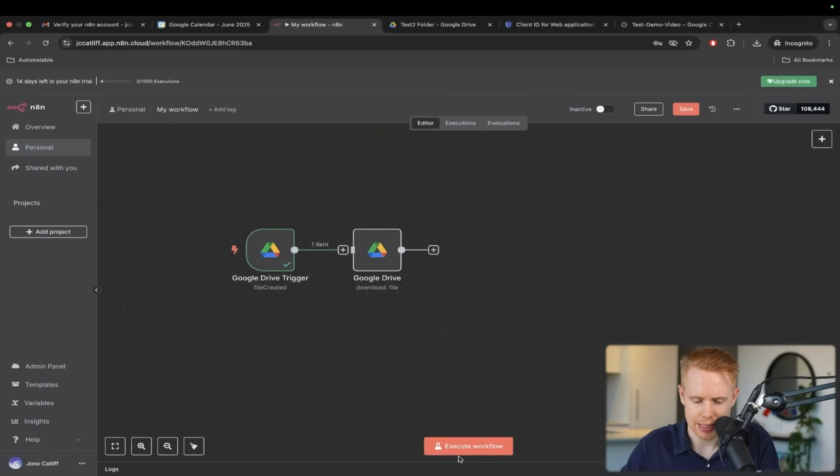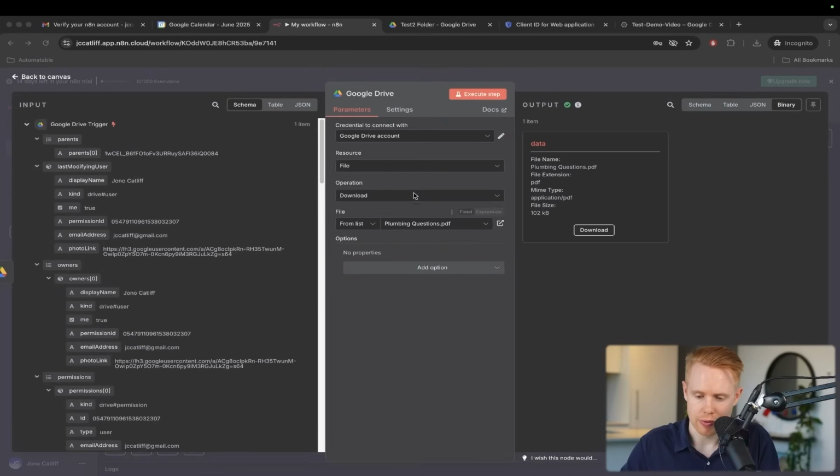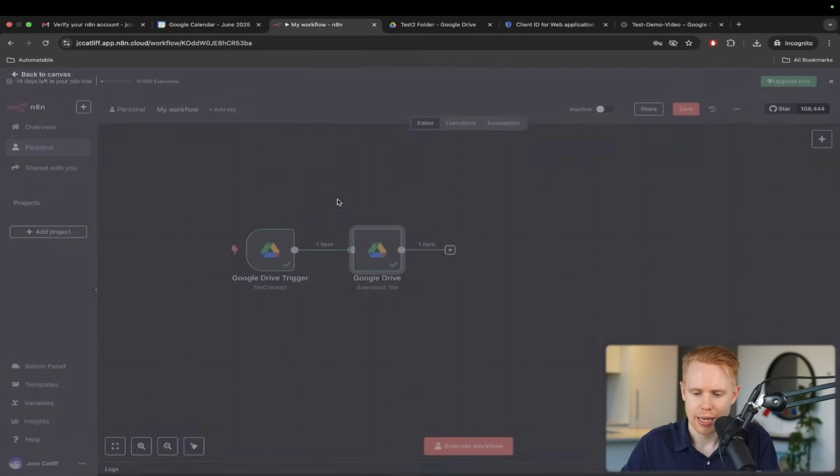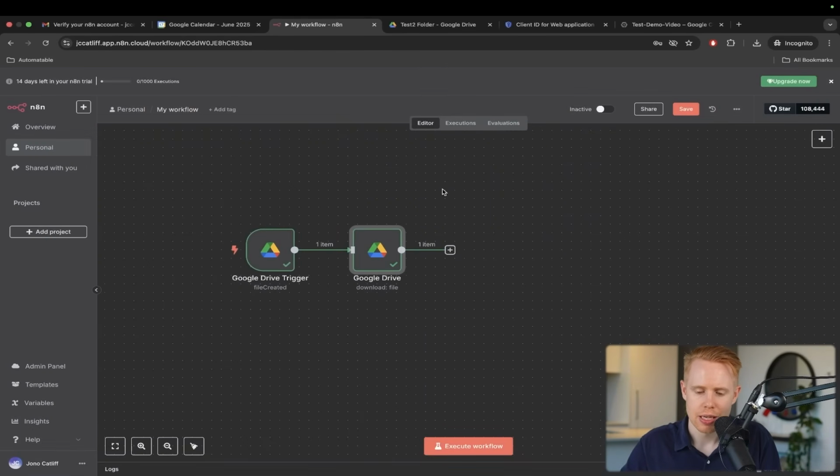And then the next thing here would be for us to essentially download that file. Okay, and then once we've downloaded it, we have our PDF of the plumbing questions. And again, this is kind of what the plumbing questions look like. And then we need to add that into something called a vector database.